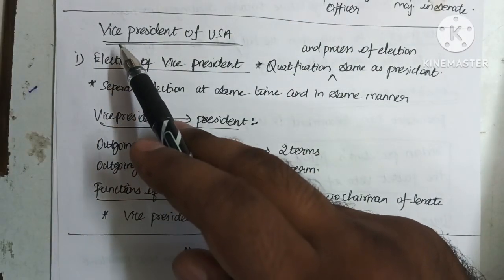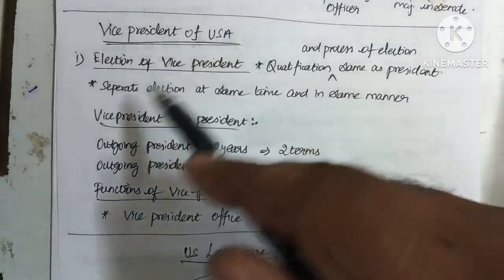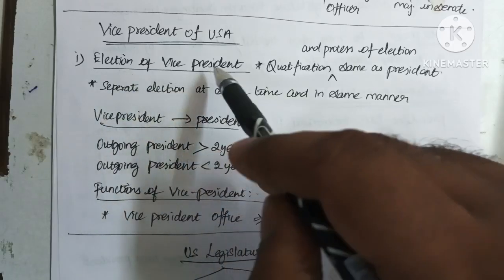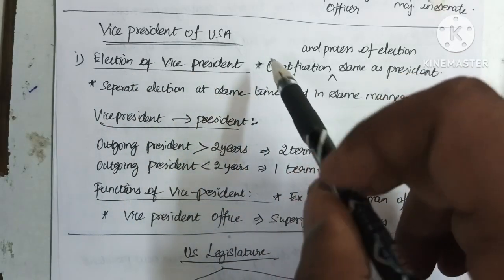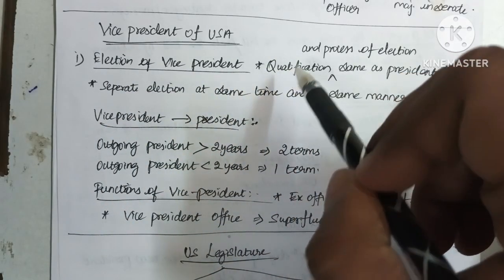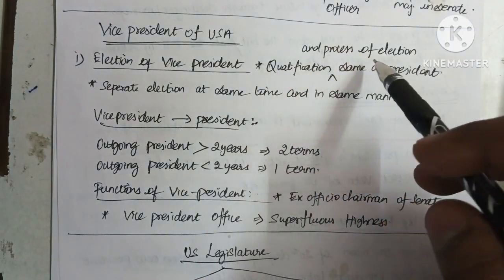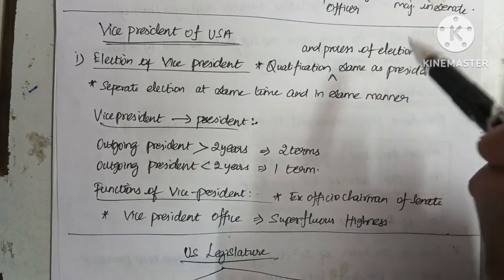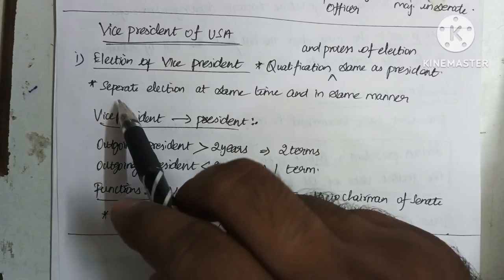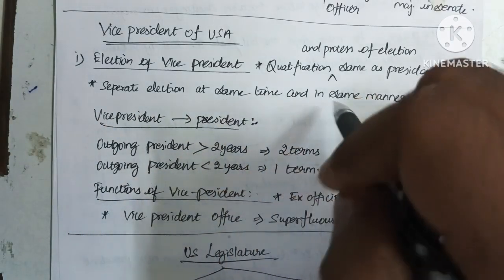The next topic we are going to see is the vice president of the USA. So the election of a vice president is the same when compared to the president of the USA. The qualification and the process of the election of a vice president is the same as the president of the USA. Separate election at the same time and in the same manner.